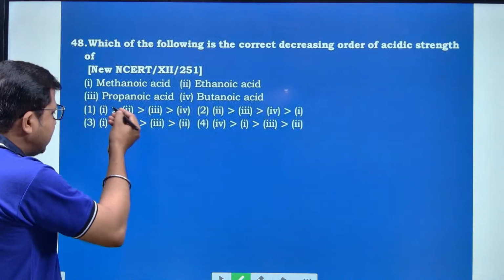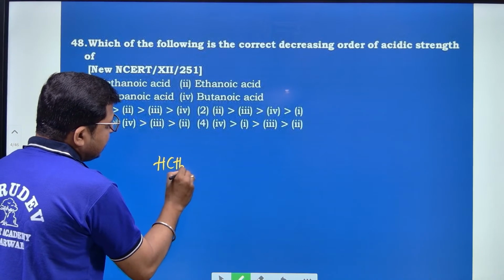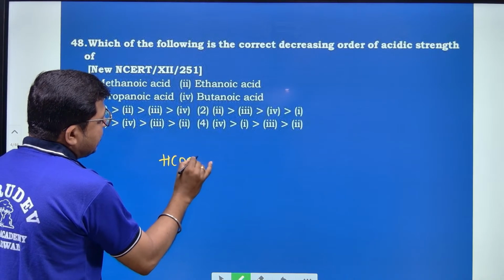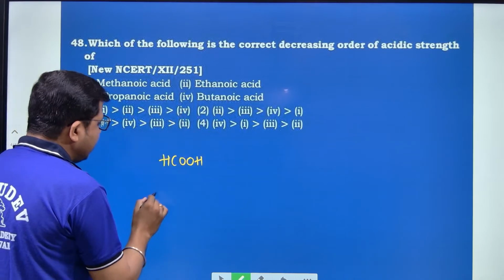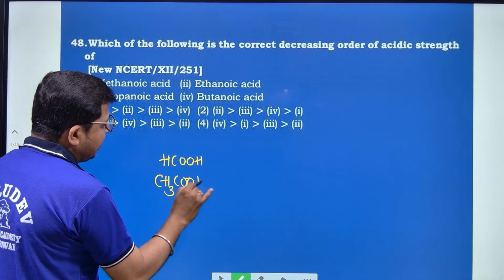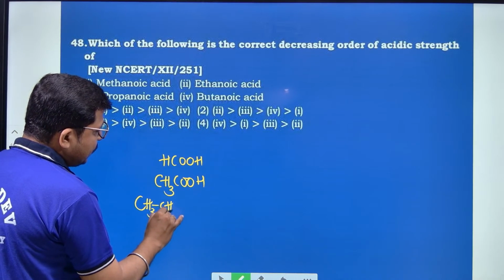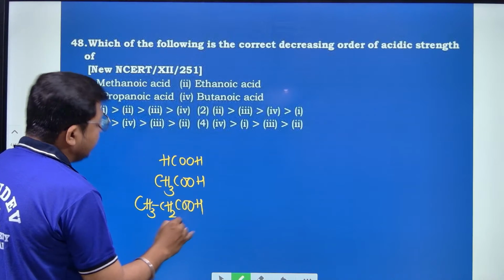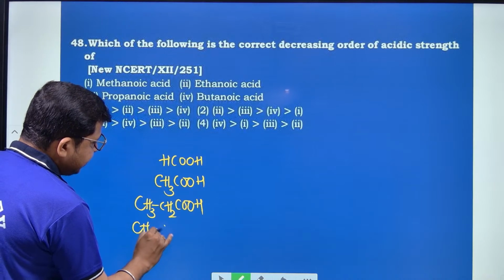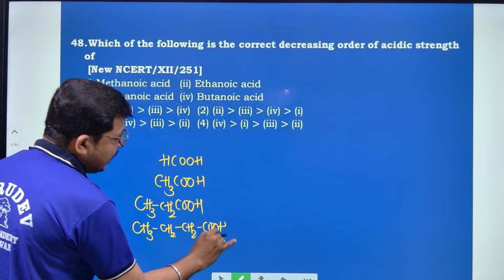See here, methanoic acid is HCOOH, ethanoic acid is CH3COOH, propanoic acid is CH3CH2COOH, and he has given butanoic acid, CH3CH2CH2COOH.